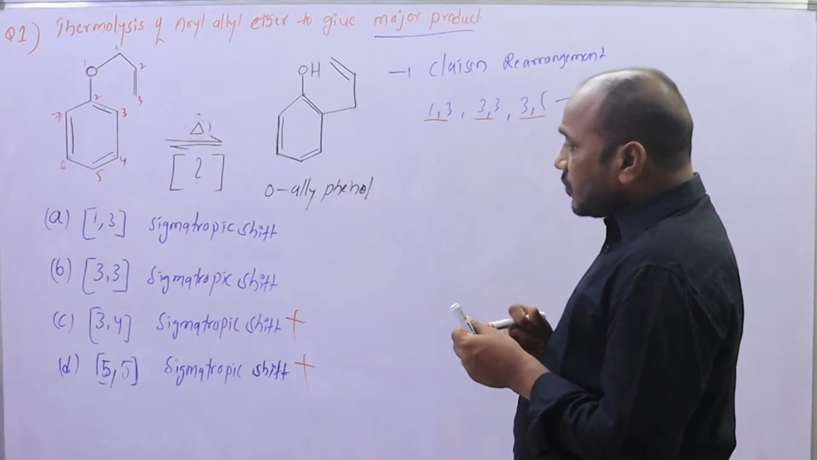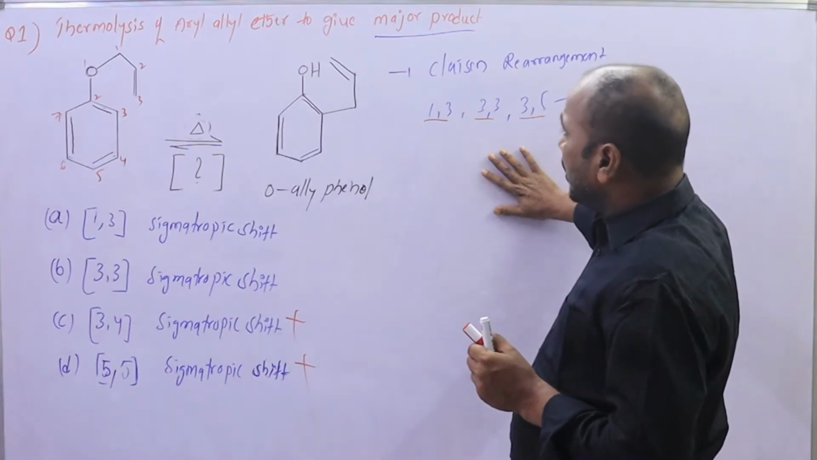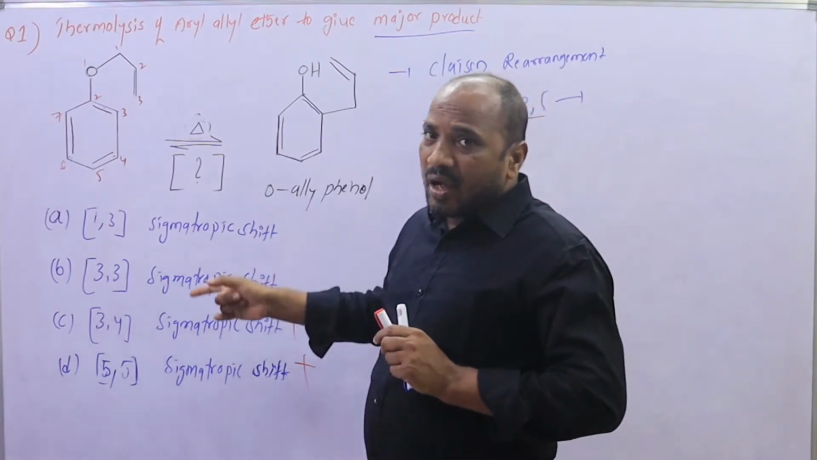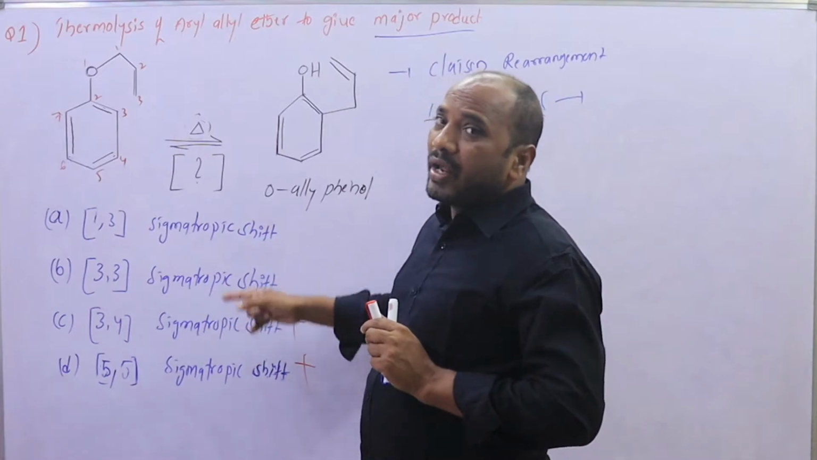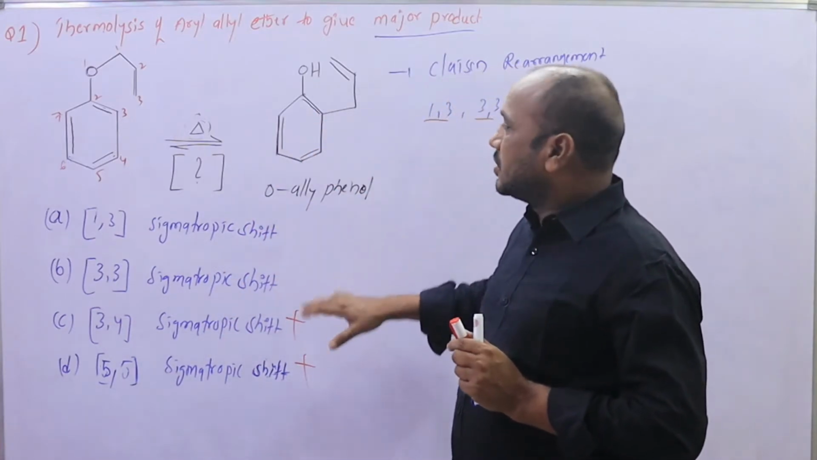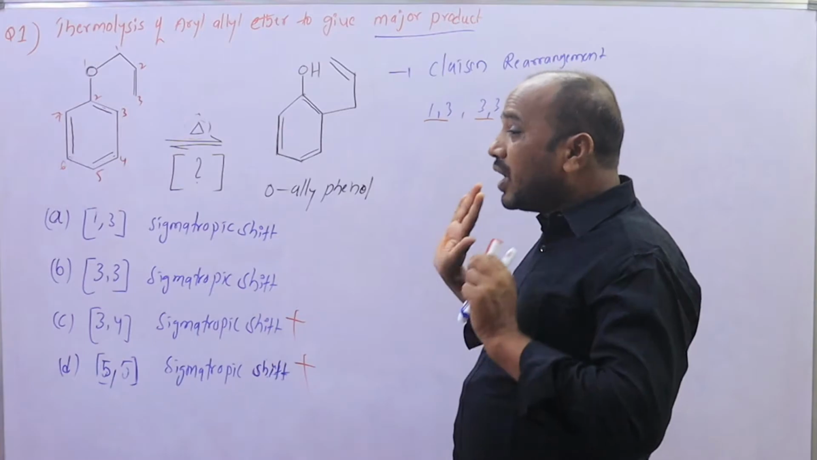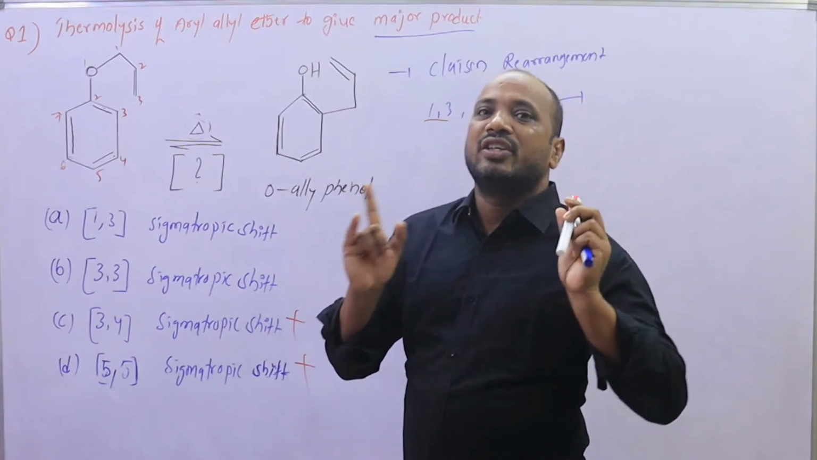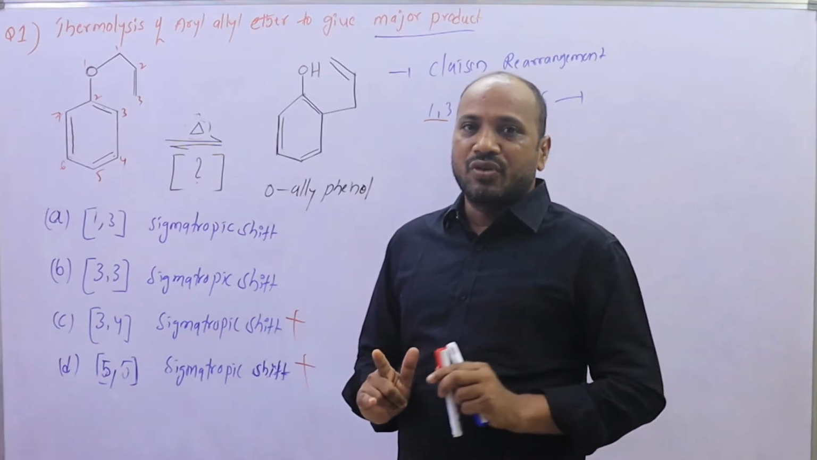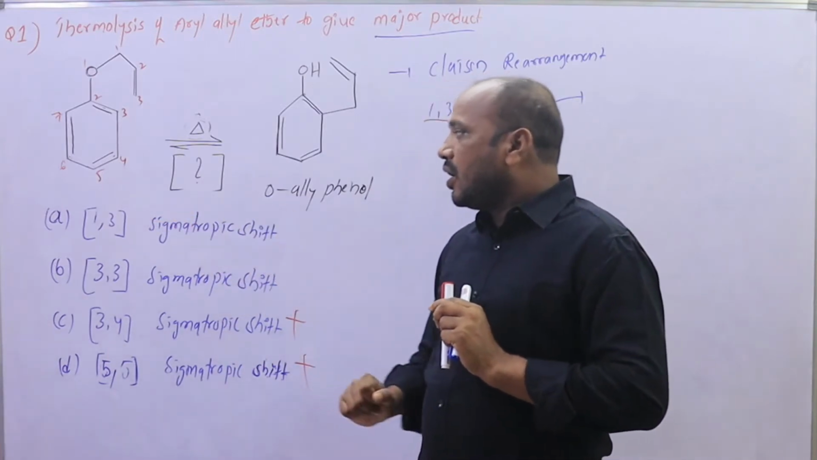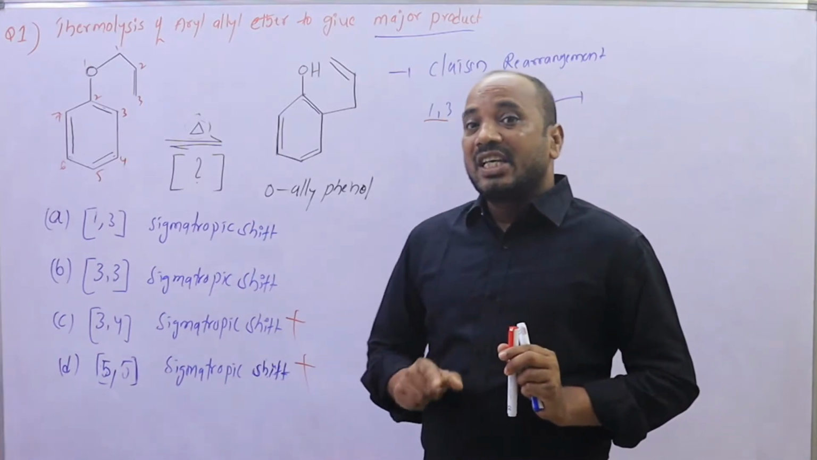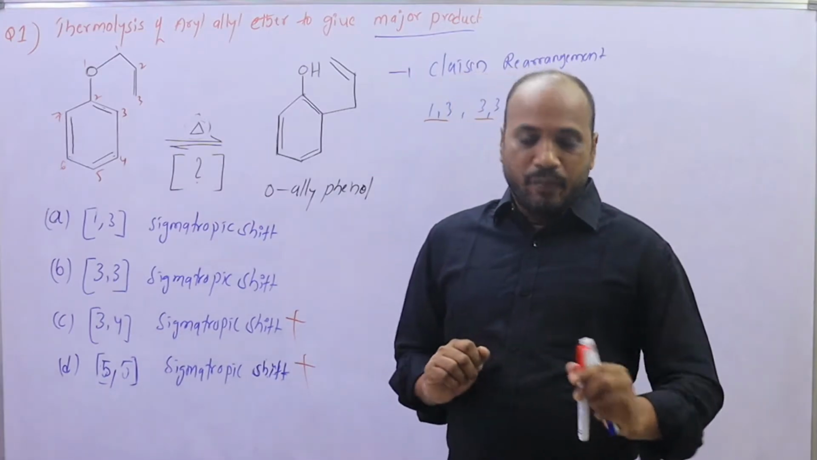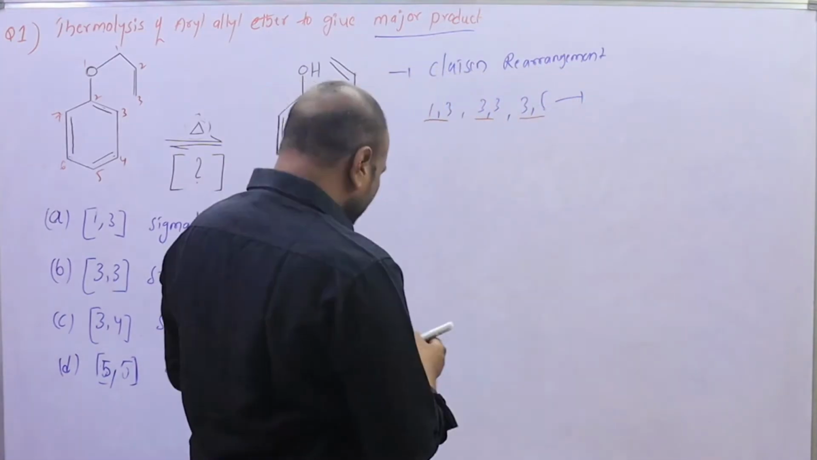So in this question, 1,3 and 3,3 sigmatropic shifts give the same product, that is ortho allyl phenol. But which one is involved to give the major product? That is the main concept of this question. 1,3 or 3,3, which sigmatropic shift gives the major product? It is very important.